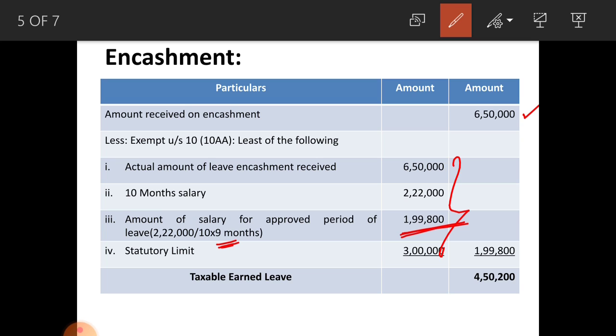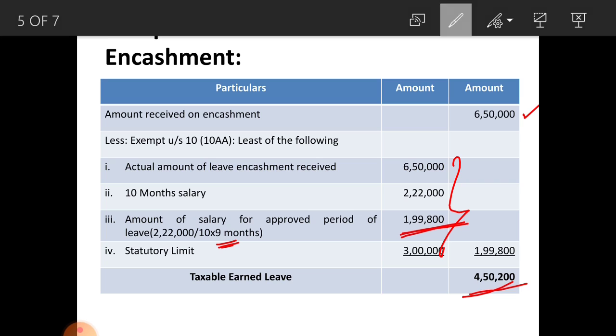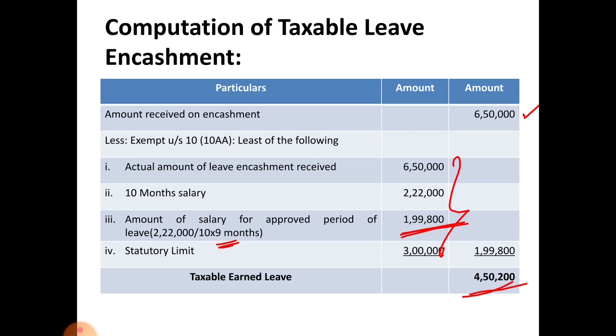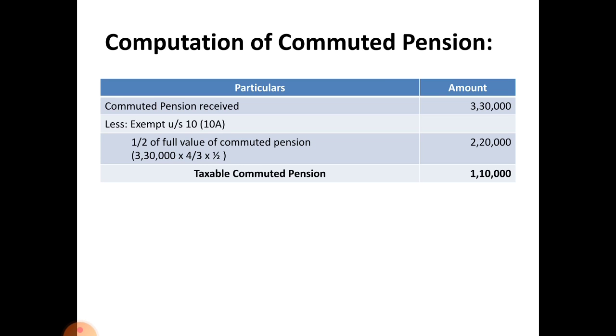When you deduct this 1,99,800 exempted leave encashment from 6,50,000, you get taxable earned leave as 4,50,200 rupees. It is his taxable earned leave. Okay. Next you have to calculate commuted pension. Here you have to assume him as not in receipt of gratuity.